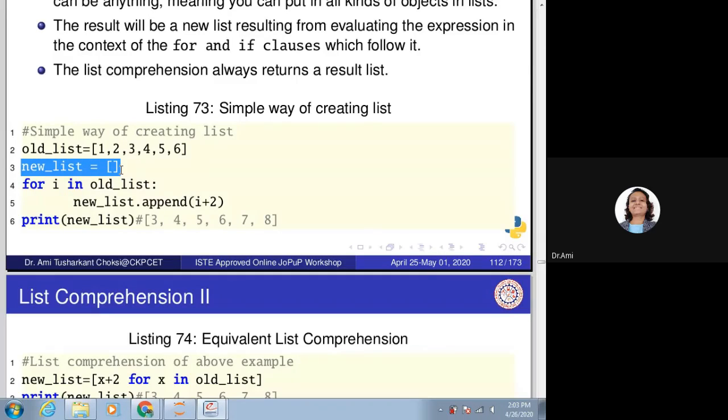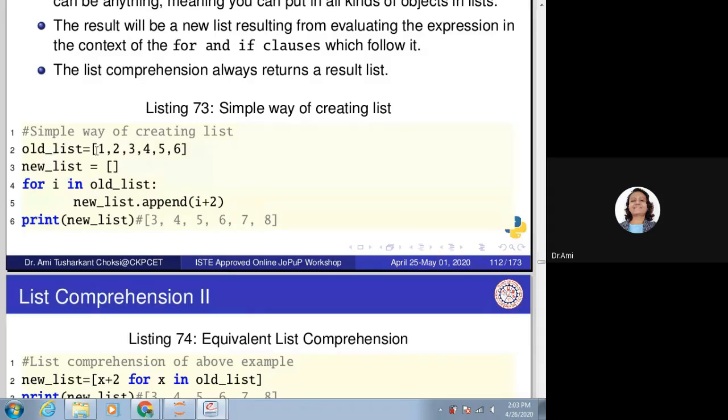Otherwise we will not be able to use any functions with this particular list. If values are already given, you can use it, but directly you cannot use new_list.append. We need to give it as new_list is equal to an empty list. Then only we will be able to use any functions for that particular list.